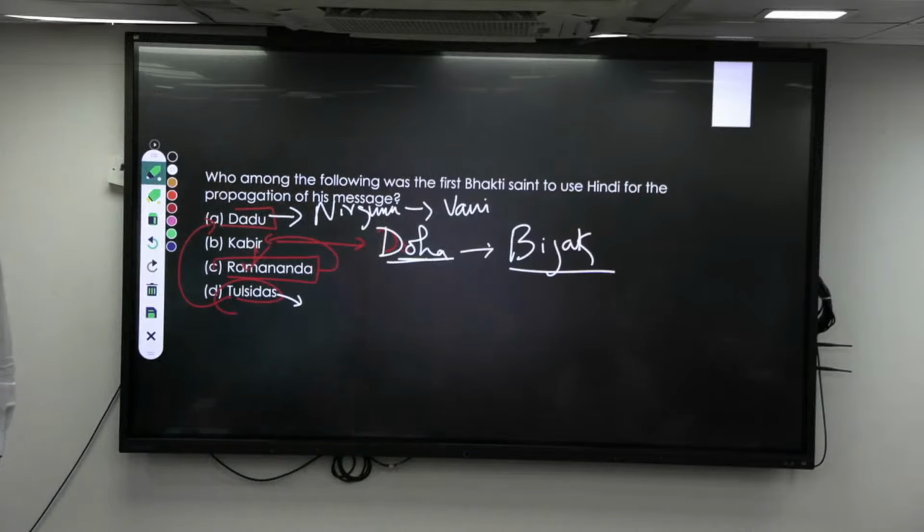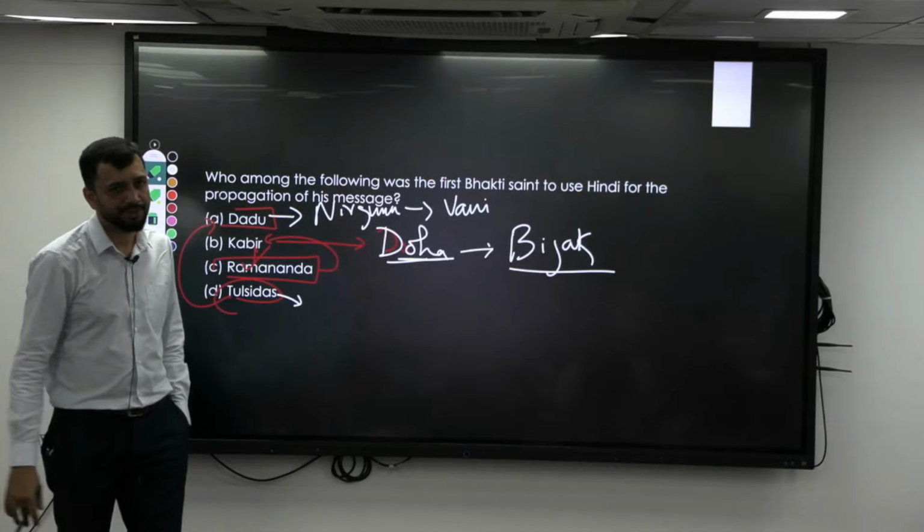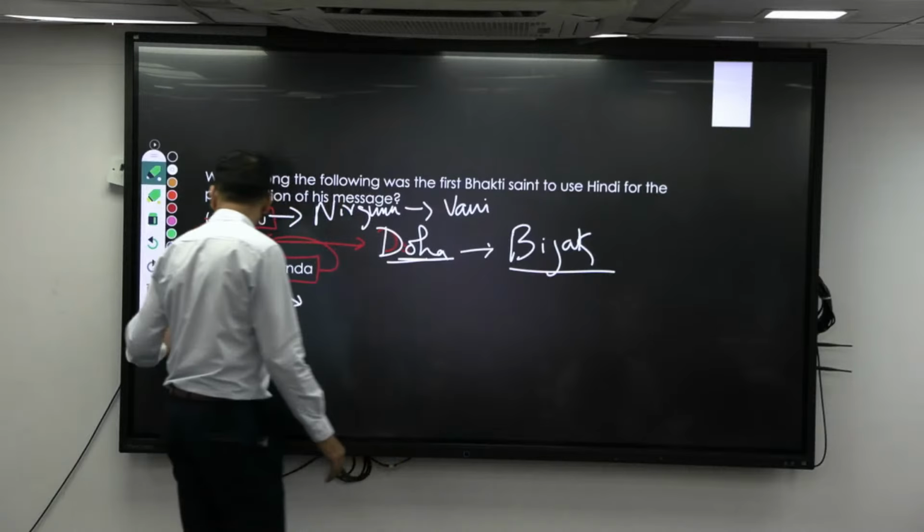Right, so you will be knowing, and he was contemporary to Akbar. So if you know the Akbar time, you don't need to mug up his name year by year. Just have the basic understanding of contemporary. Right, okay. Next,